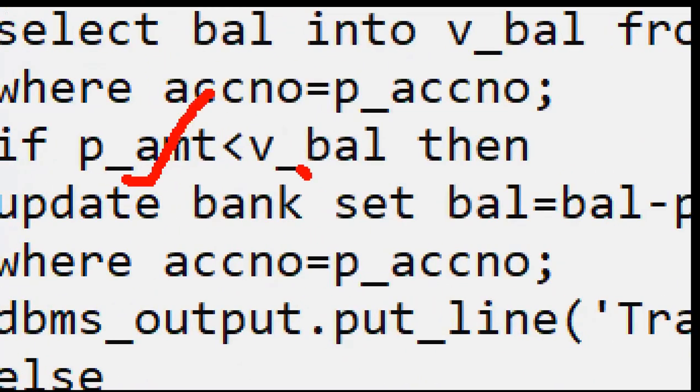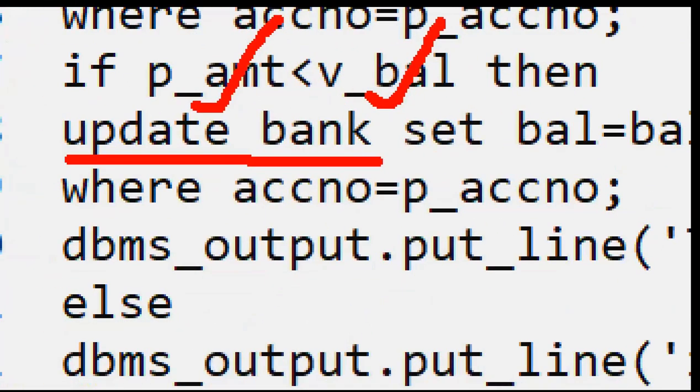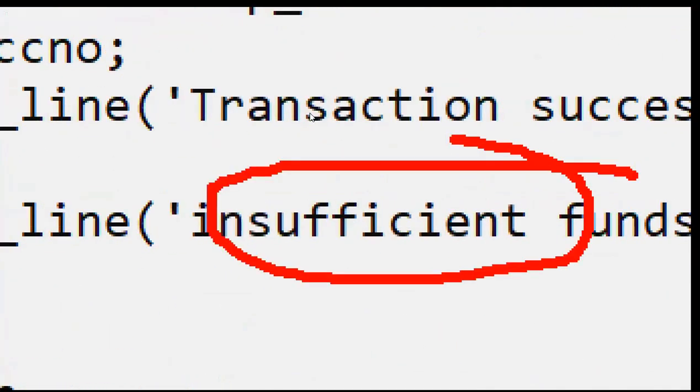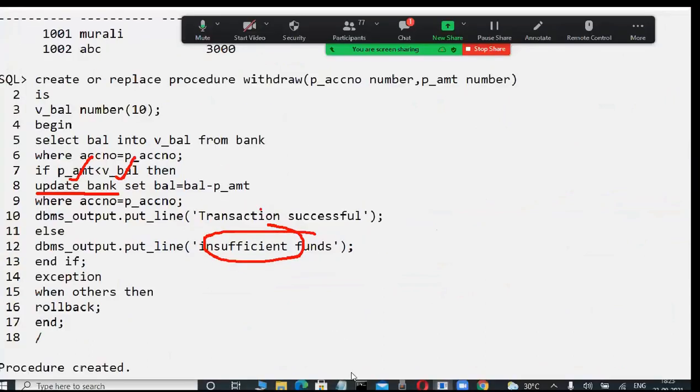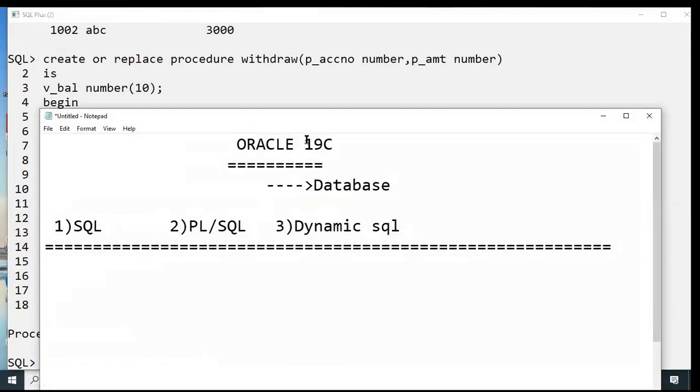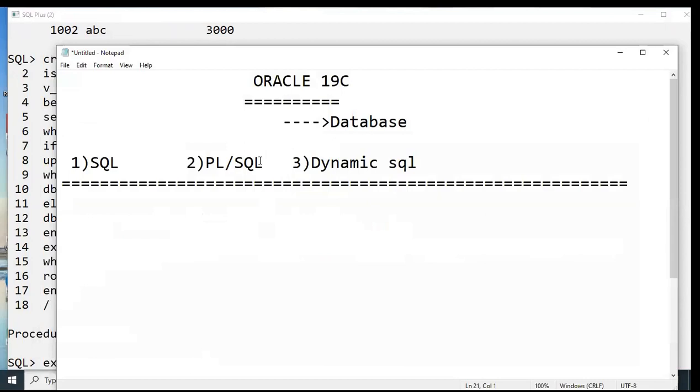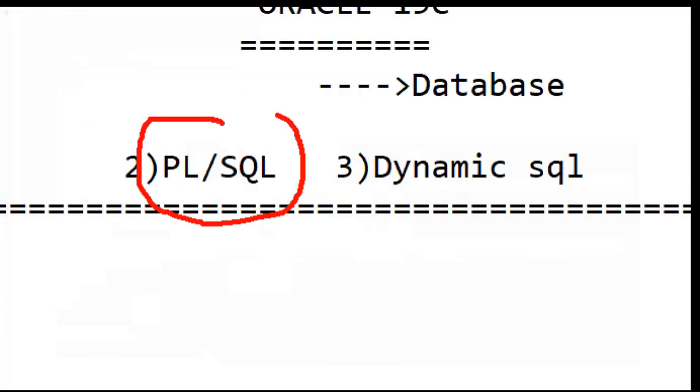If the amount is less than the available balance, then update that one. Otherwise, display these types of messages. So many things they're writing, what? Coding only. Observe here, how you are writing that code means you are learning PL/SQL code.